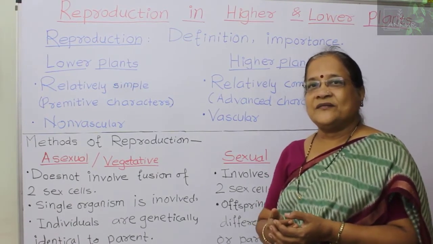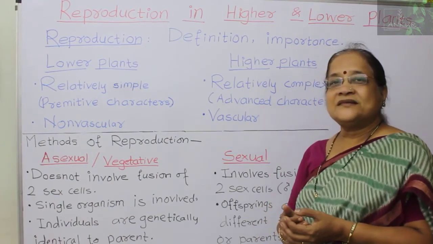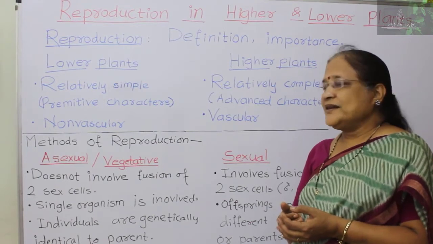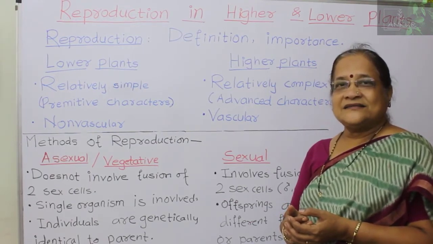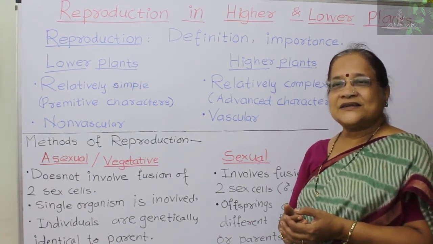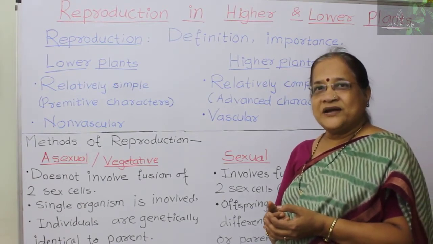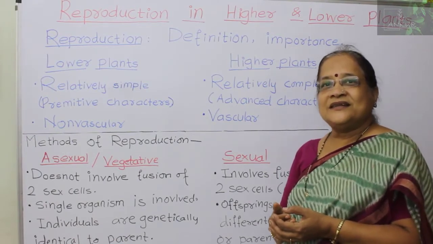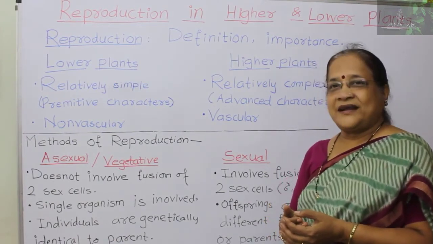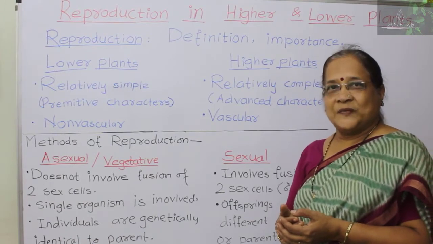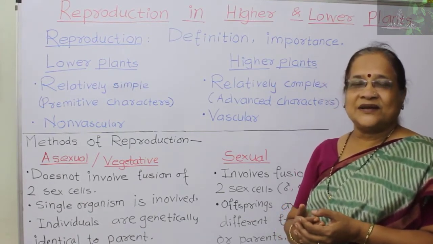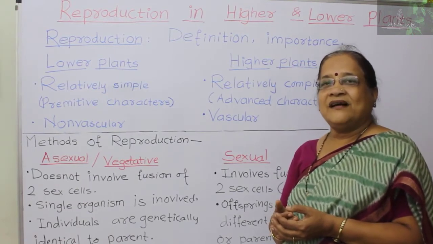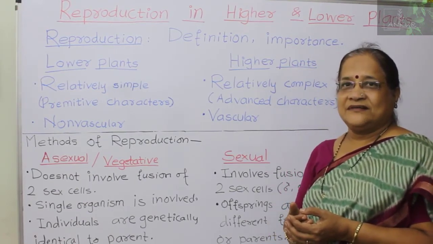The next point of our topic is methods of reproduction. There are different types of methods, that is asexual and sexual. Sometimes, according to some, vegetative reproduction is also included in this, or it may be categorized in a different group. That is, there may be asexual and sexual reproduction, or asexual, vegetative and sexual reproduction.